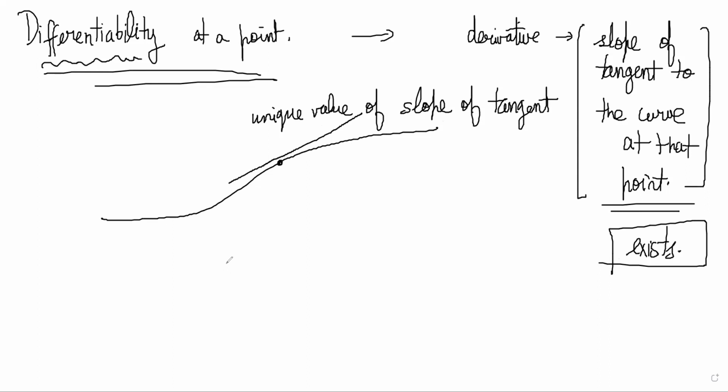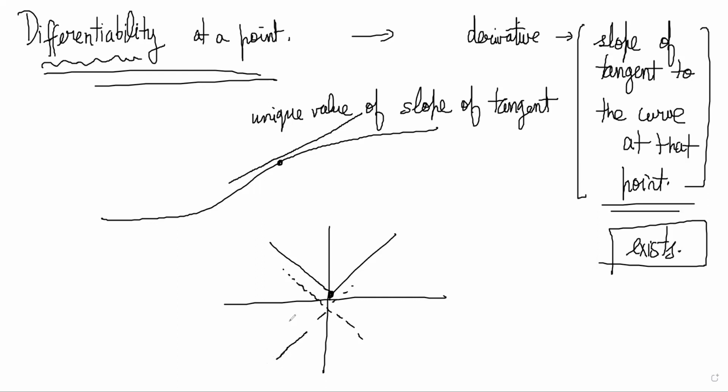Like for example, let's think about the function mod x. You cannot really in good faith draw a tangent at 0, because which side should you draw the tangent? From this side, the tangent is this line, and from this side, the tangent is this line. The slope of the tangent here is -1 and from this side it is +1. So I cannot pick any particular value of the slope at 0.